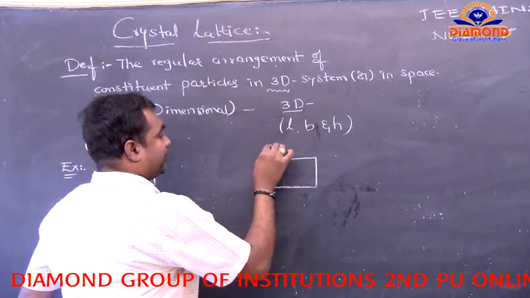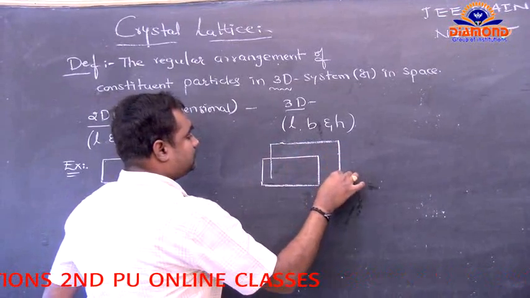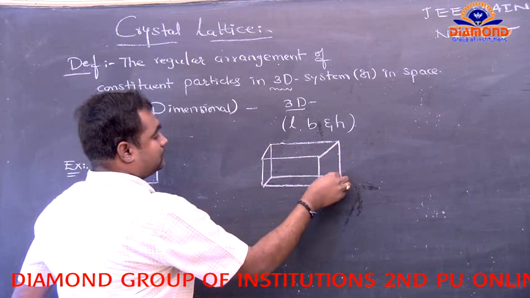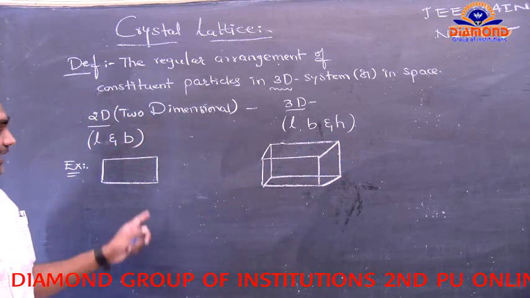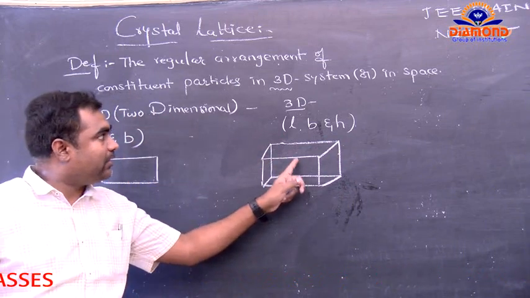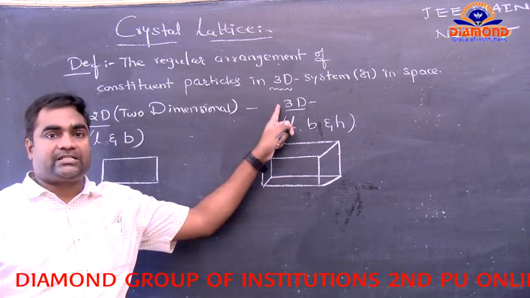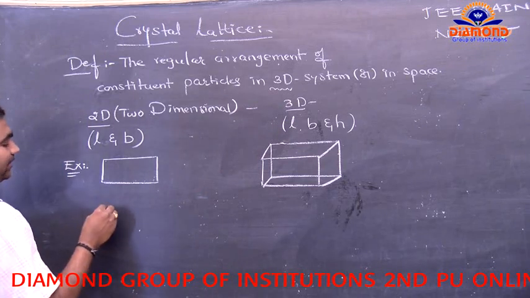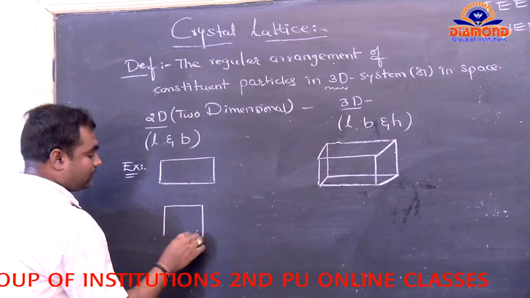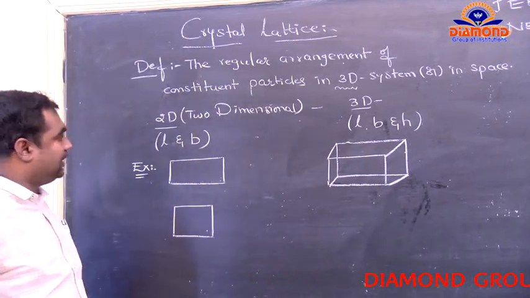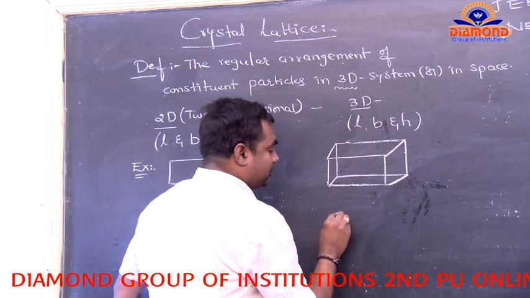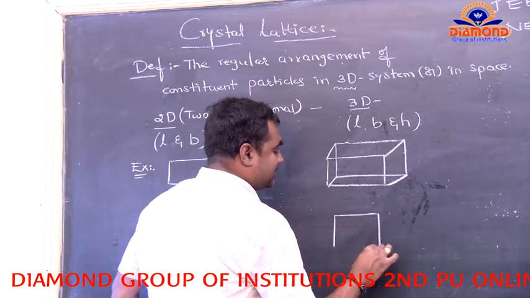A second example: the circle belongs to the two-dimensional system and the sphere belongs to the three-dimensional system.